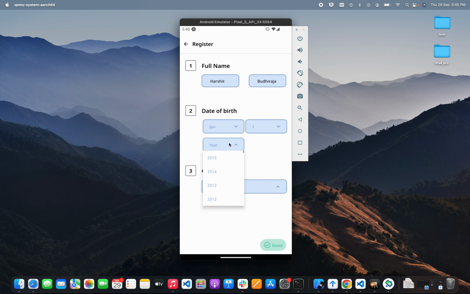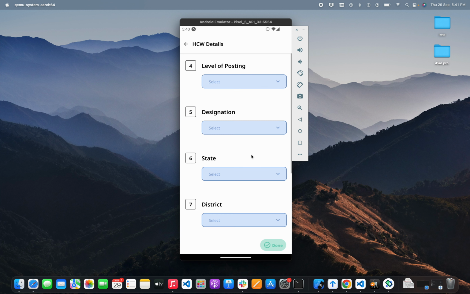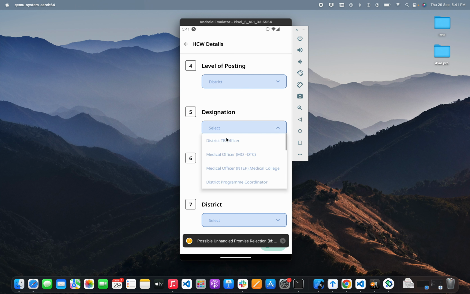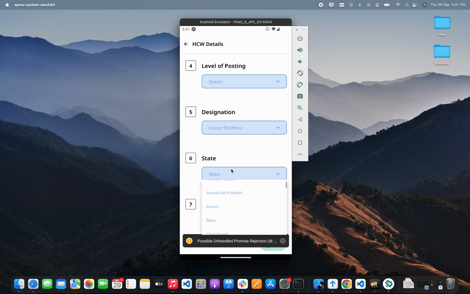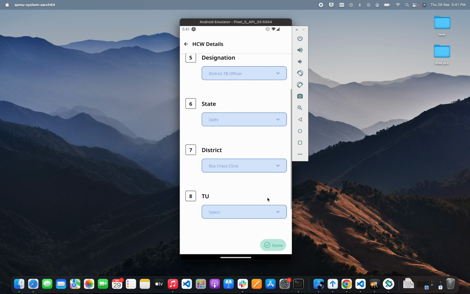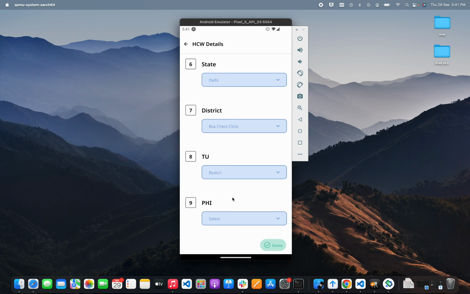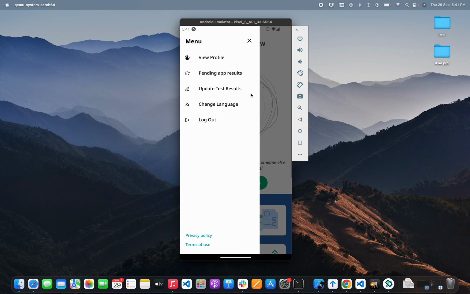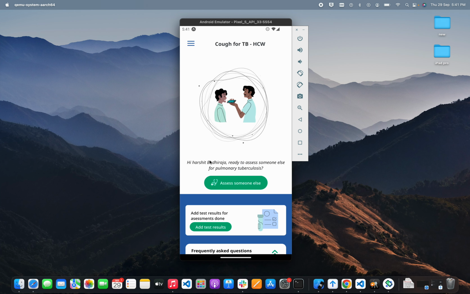Level of posting. As this application is for healthcare workers, depending upon the level of posting: state, district, or TB unit. Designation: district TB officer, state: Delhi, district: BSHS clinic, TB unit, PHI. Okay, done. Now this is the home page of our application.